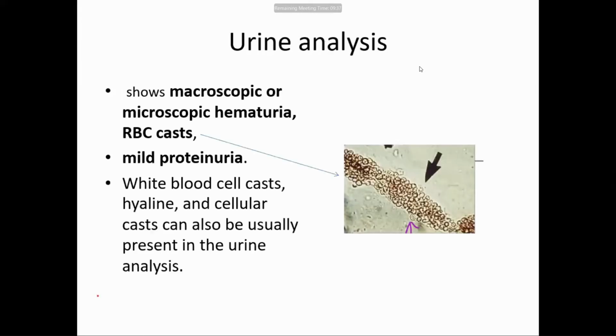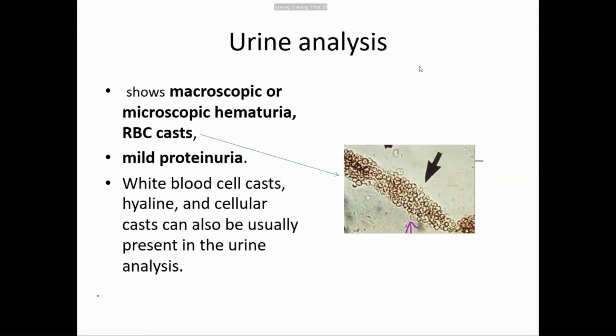Then urine analysis. Whenever there is hematuria, we can see the urine is grossly hematuric. If we do microscopy, we see casts. Cast means here we are talking about RBC casts. Cast means the shape of the tubule. The RBCs, you know, like the orthopedic cast and all, take the shape of the body, isn't it?